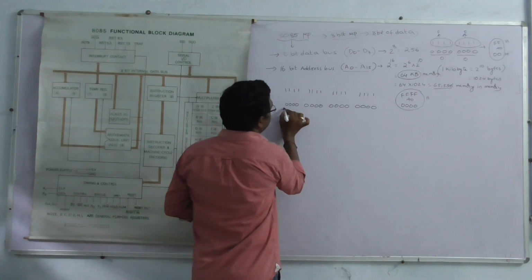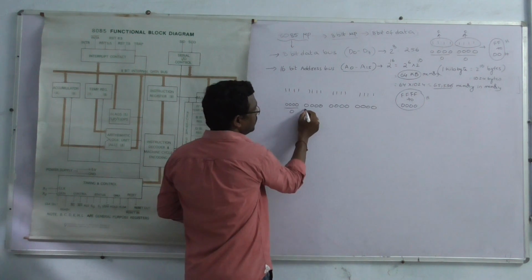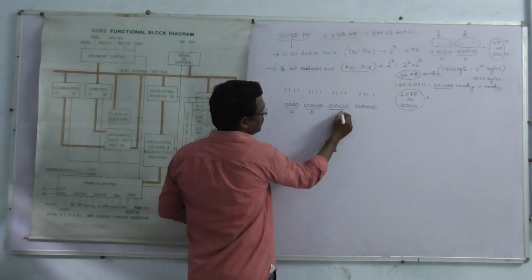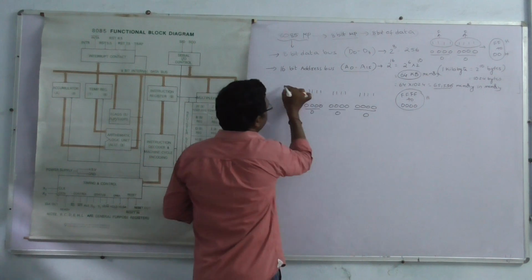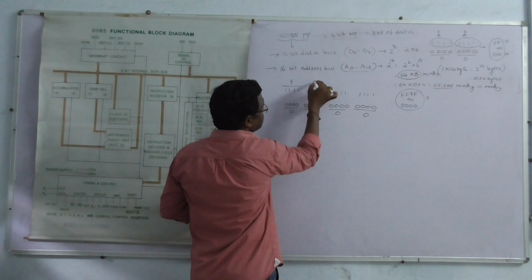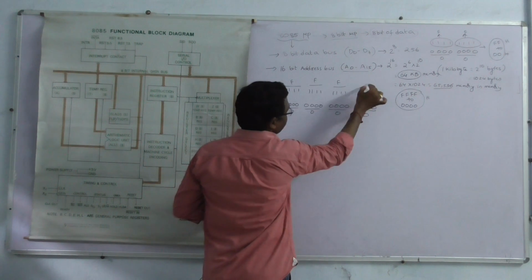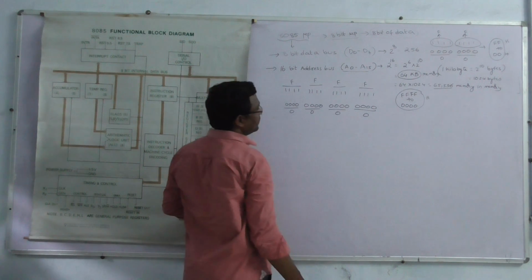Simply, 4 zeros are converted from binary form to hexa 0, and 4 ones are converted to hexa F.